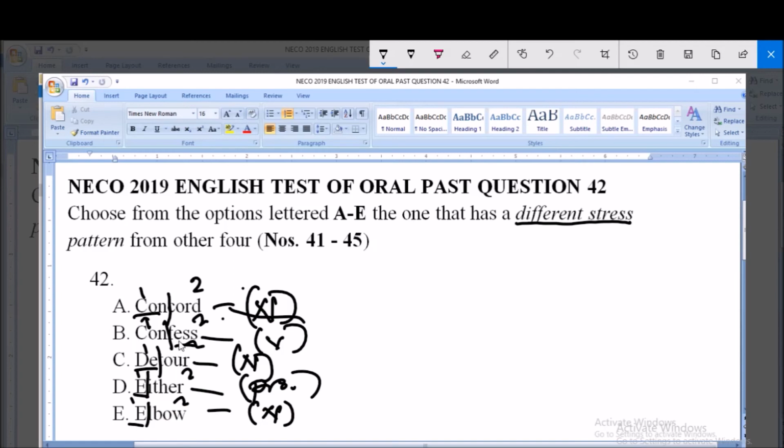So the only option that takes a different stress pattern, or where the stress falls on a different syllable, is option B, which is confess. Therefore option B is our correct answer.